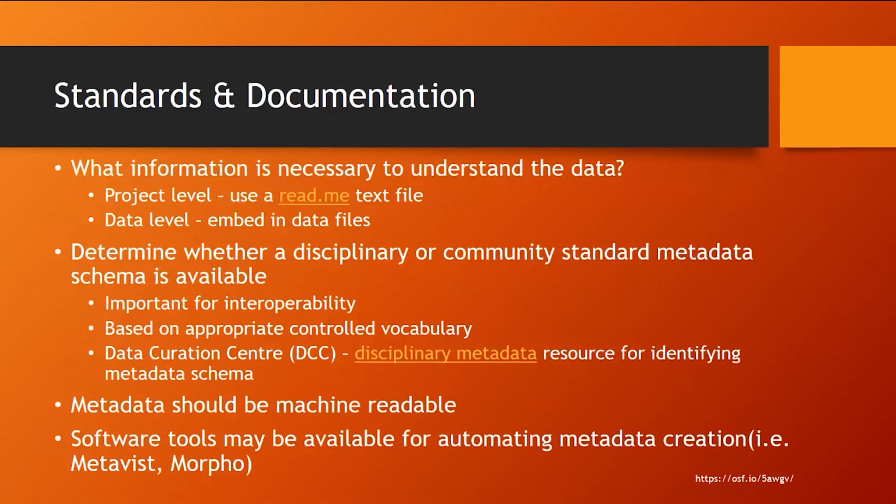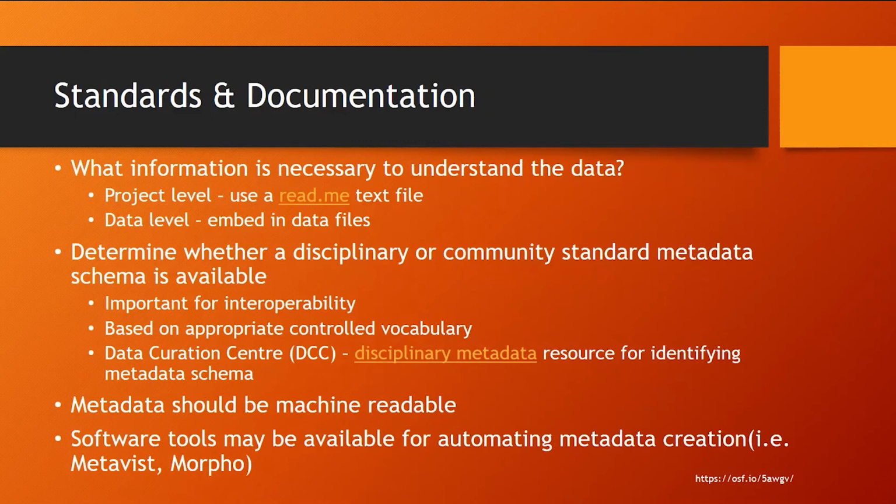Okay, standards and documentation. Now we're getting a little bit into the weeds. Depending on your discipline, this is something that may be very well documented and structured and not hard to find, or it may be something that you absolutely don't have a clue about.